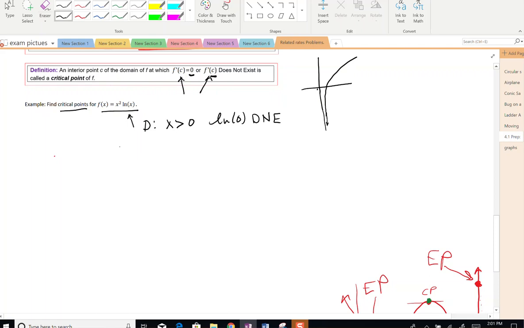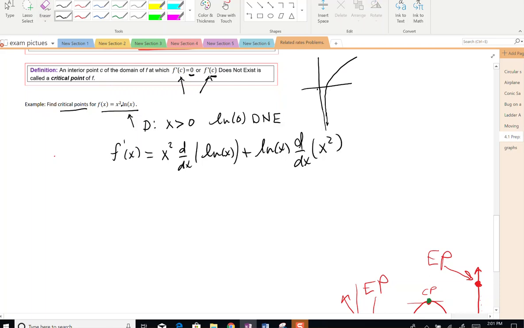Now, if I take the derivative, f prime of x, I have a product rule to use. So I write left, derivative of right, plus right, derivative of left. And that's going to equal x squared times 1 over x plus the ln of x times 2x.